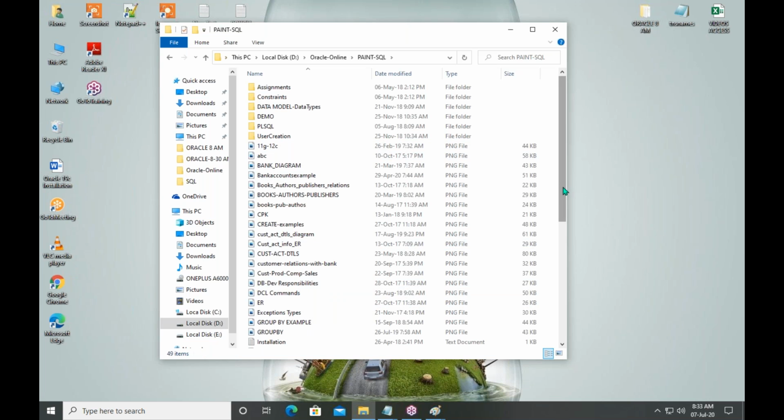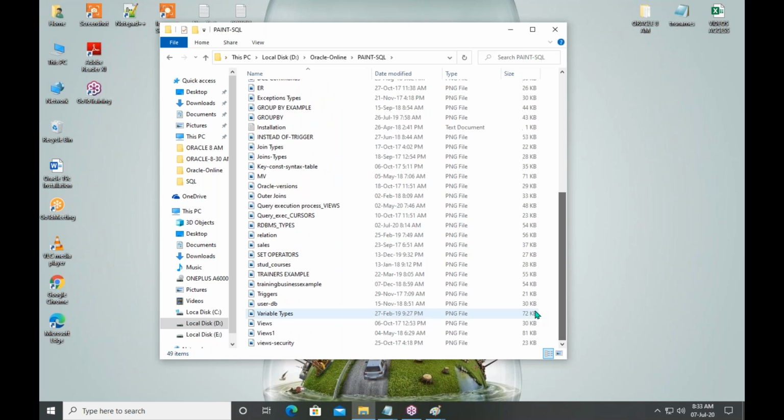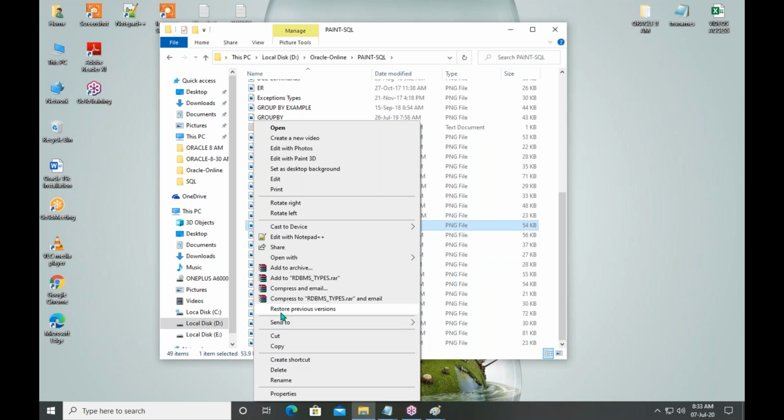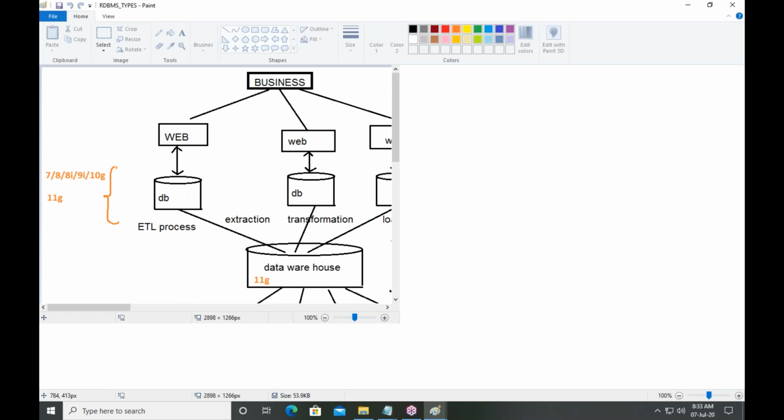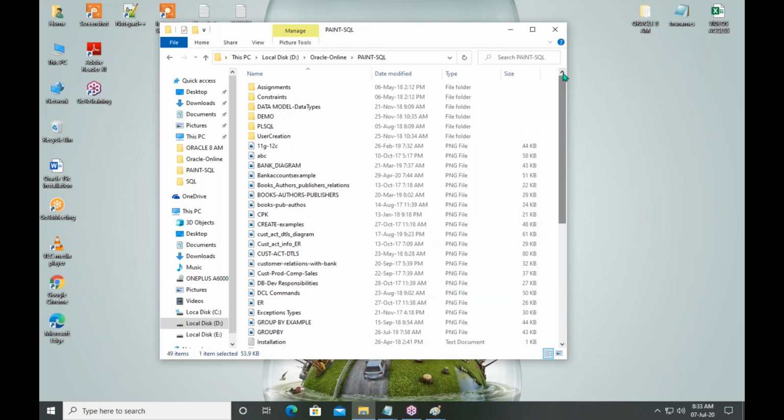Here we have a diagram for RDBMS types. Okay, let me open this. One more diagram is there, a very clear diagram. Hold a moment, guys. Let me open another one also.